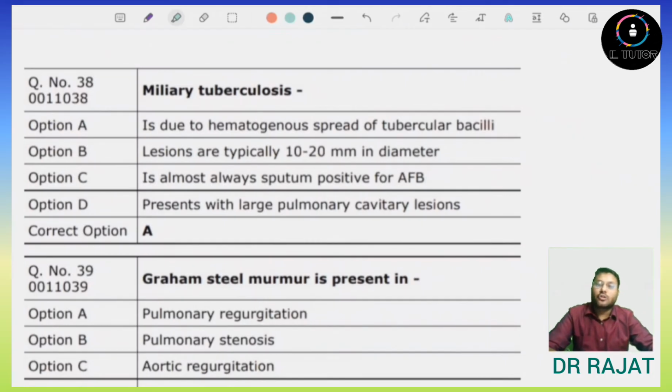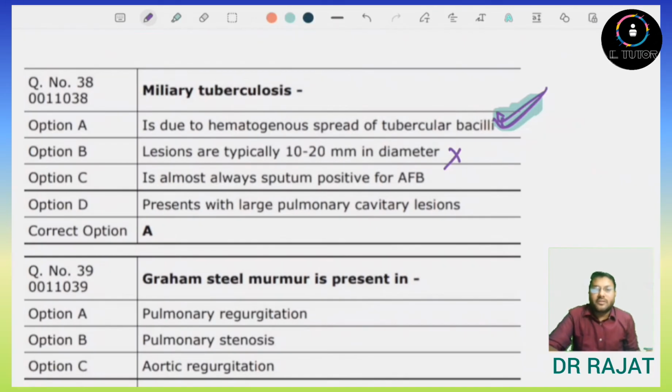Now, miliary tuberculosis. So, what is miliary tuberculosis? First option is, it occurs due to the hematogenous spread of the tubercular bacilli. This is true. Lesions are typically 10 to 20 millimeters in diameter. So, this is false. Lesions are very small, not so big.